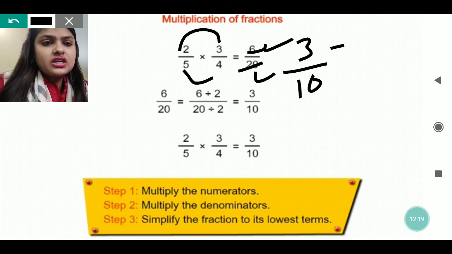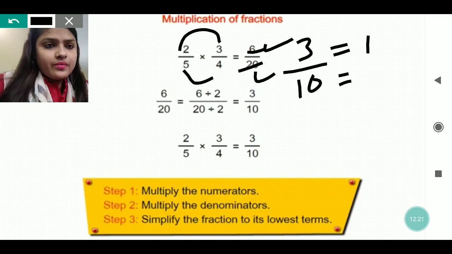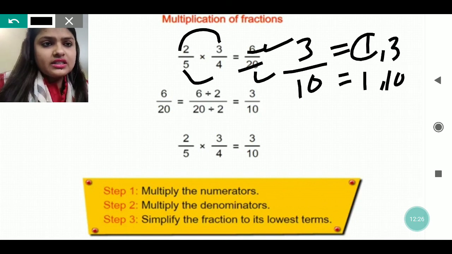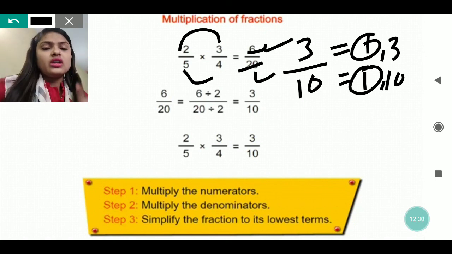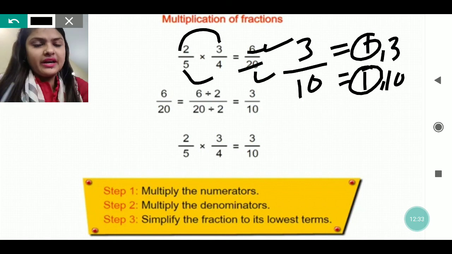Now it is in its lowest term because only 1 and the number itself is its factor. So now it is in its lowest term. The common factor is 1 only. So now it is in its lowest term. Like this only we used to multiply. It's very easy to do, my dear.